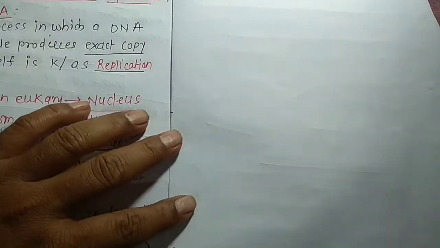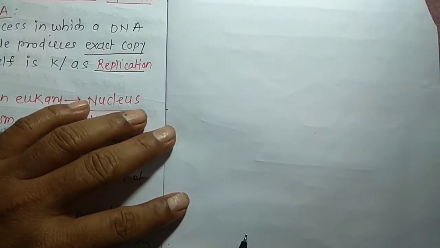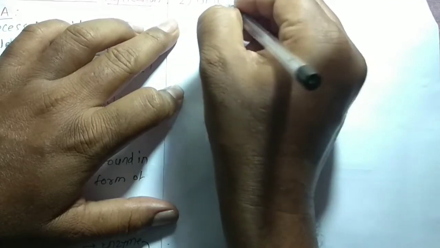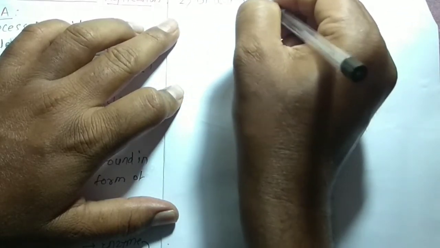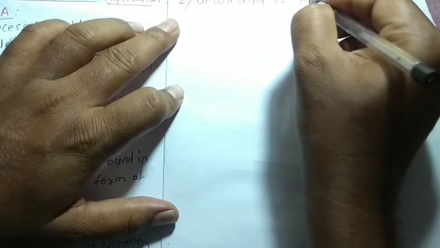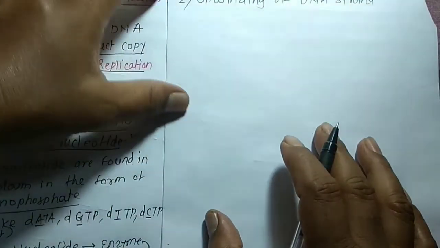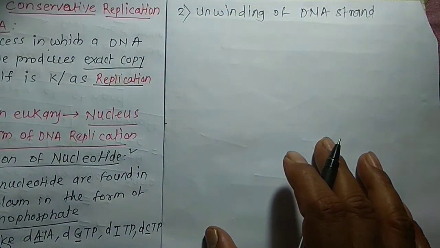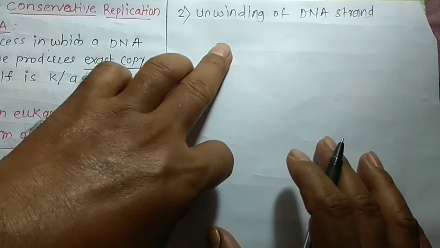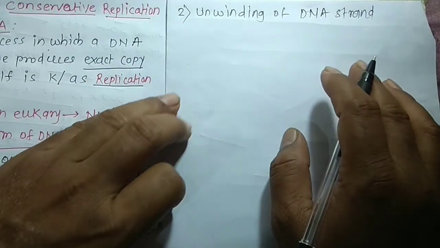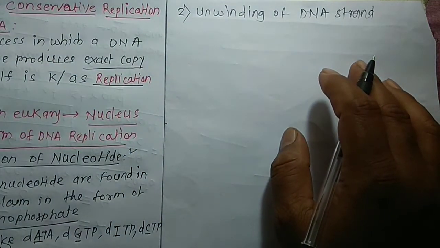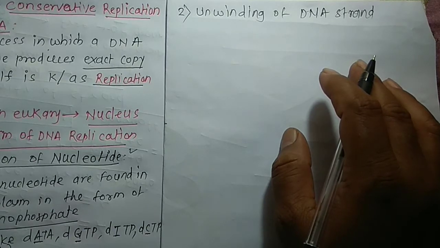So the unwinding of the DNA strand occurs after the activity of the endonuclease enzyme.